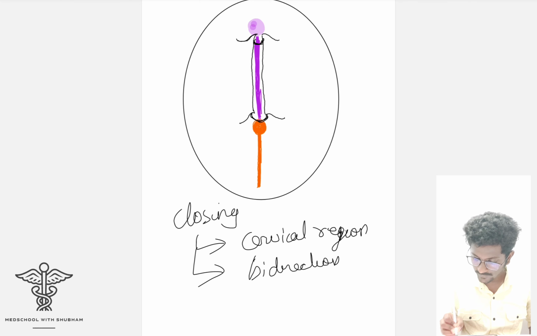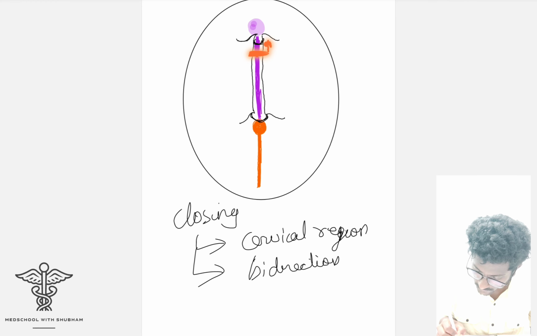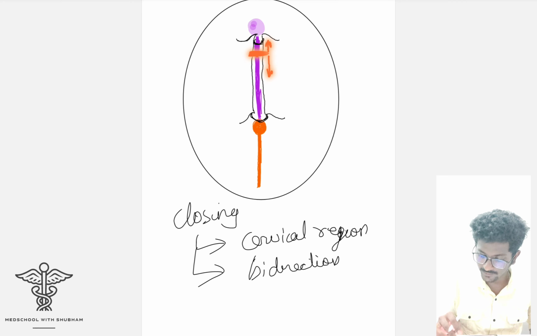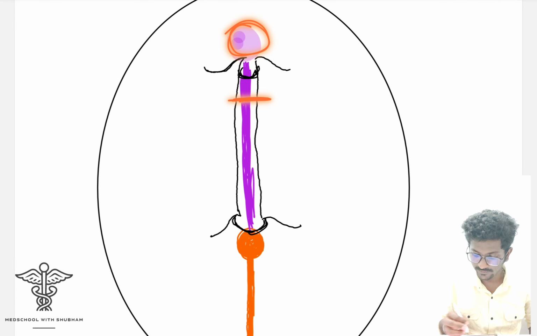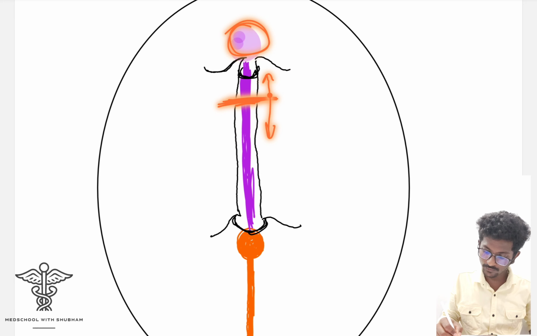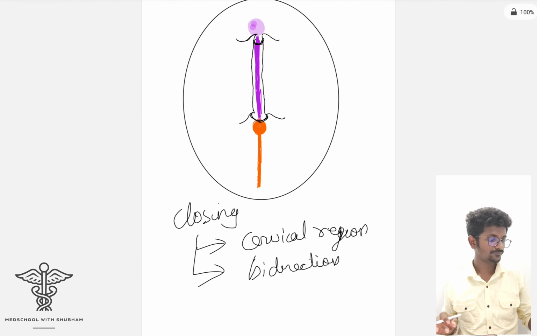Bidirectional means what? First it will close in this region, and then it will move closing in this direction also, and then in this direction, because this is the cervical region and this is the cranial region. So after closing in the cervical region, it will go craniocaudally, means towards the cranial end and towards the caudal end. Okay.